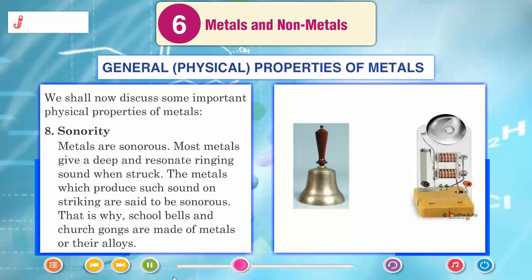Sonority. Metals are sonorous. Most metals give a deep and resonant ringing sound when struck. The metals which produce such sound on striking are said to be sonorous. That is why school bells and church gongs are made of metals or their alloys.